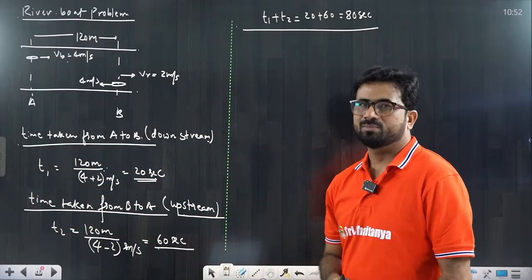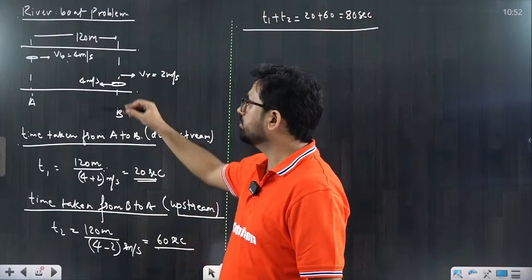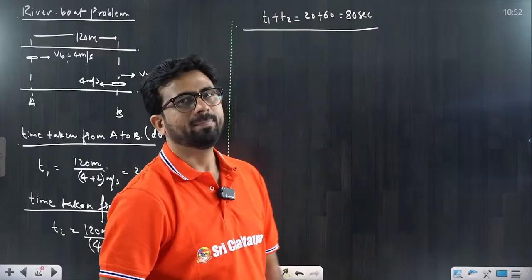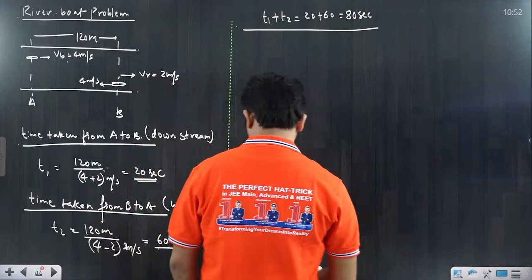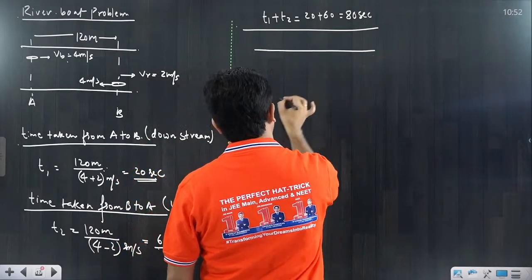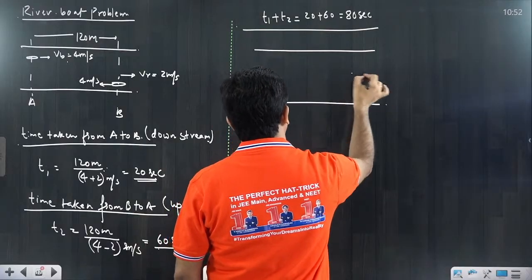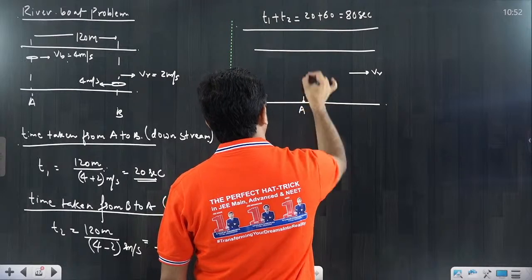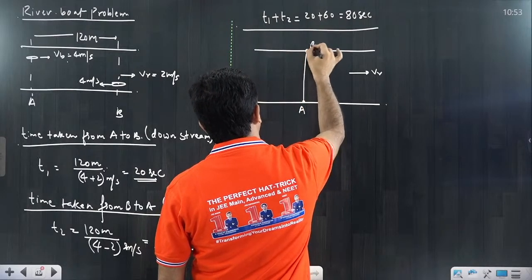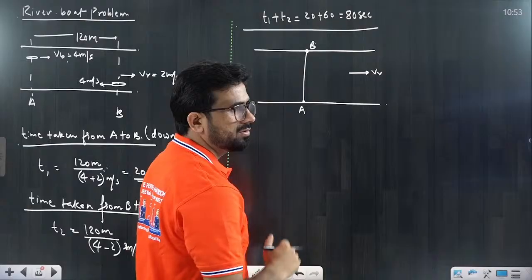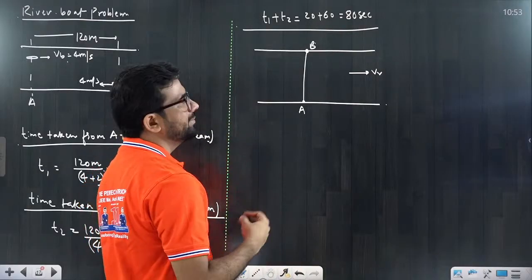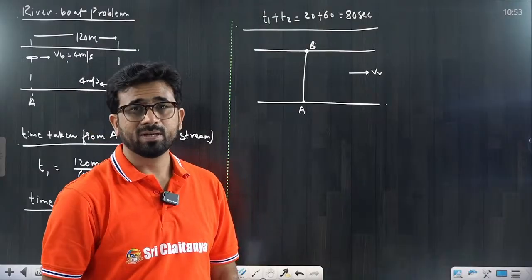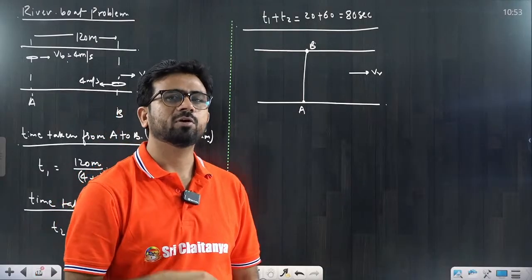There is a two-dimensional problem. Two-dimensional means this boat wants to cross from one bank to the other bank. That question we are discussing. So suppose there is a river flowing with the speed of VR, and you want to cross it from A to B, like this. So how to cross it? Very simple. There can be two possibilities: either you go for minimum time or you go for the shortest path.